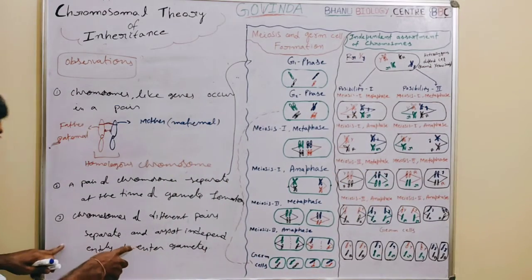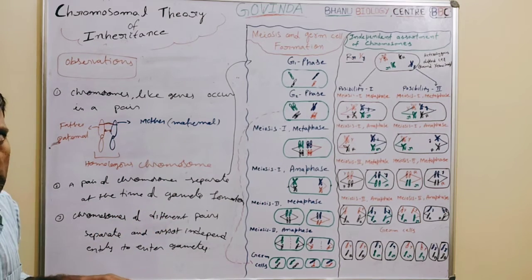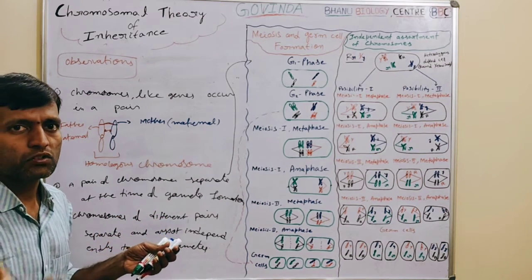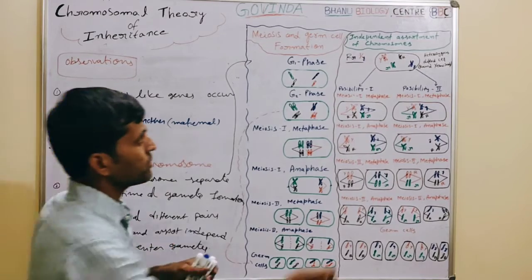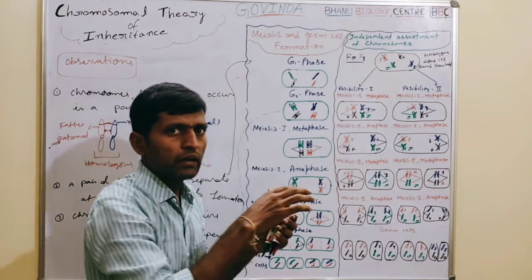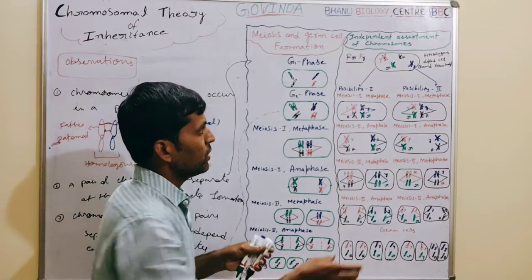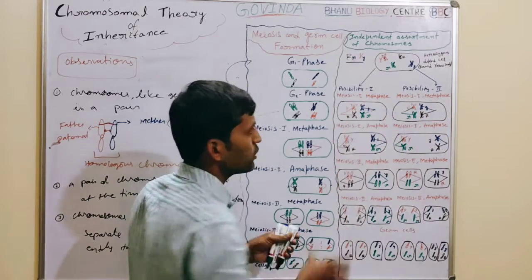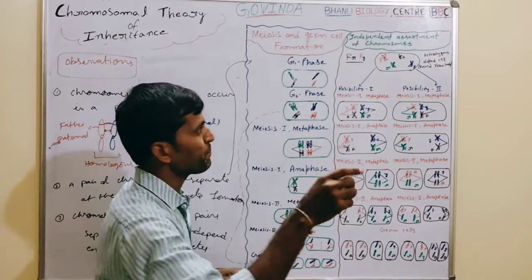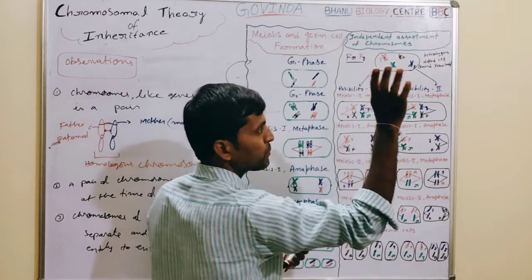According to this observation, the members of different pairs separate and assort independently with any other chromosome. Here any chromosome can pair with any other chromosome. Because of that reason, we need to write the possibilities. Here 2 possibilities are written. The possibility 1. Before that you observe, what are the chromosomes present in the diploid cell?